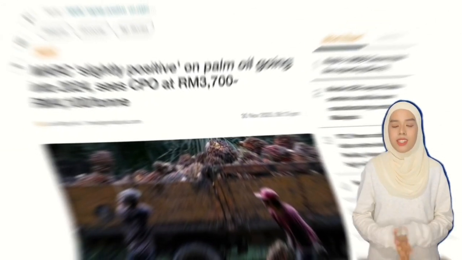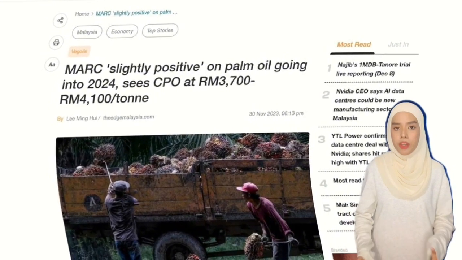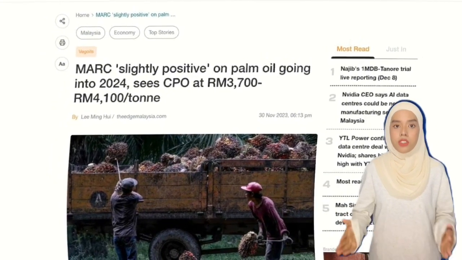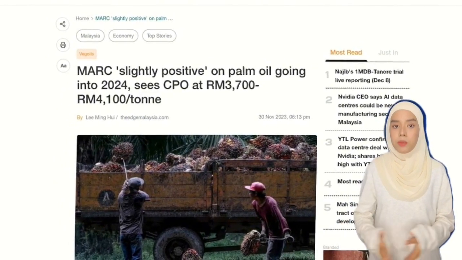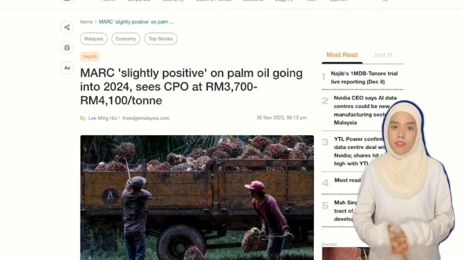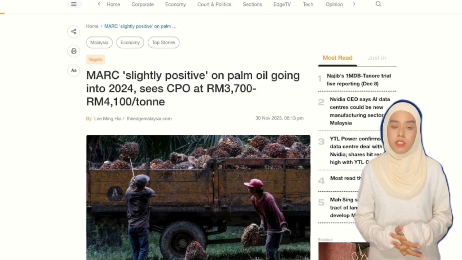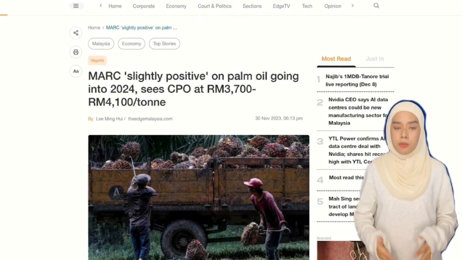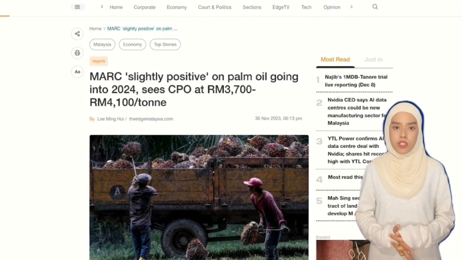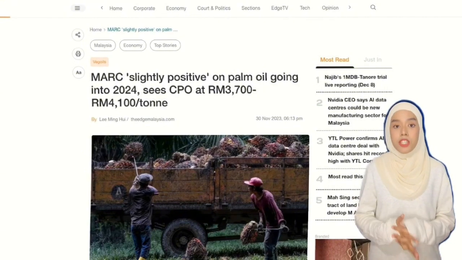According to The Edge Malaysia, MERC is slightly positive about palm oil until 2024, with a ton of CPO predicted to be worth between 3,700 and 4,100, published on 30 November. This news determined us to use a long position in our trading since they predict the price of FCPO will keep rising in that range of time.